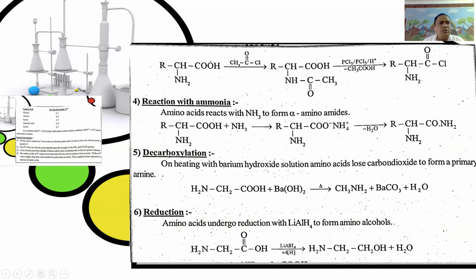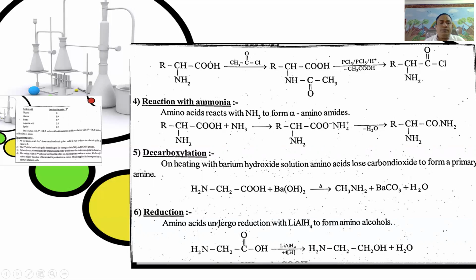Next, decarboxylation. Decarboxylation means removal of carbon dioxide. Here, on heating with barium hydroxide solution, amino acids lose carbon dioxide to form primary amines. That is, glycine CH2NH2COOH plus barium hydroxide upon heating loses carbon dioxide to give methylamine CH3NH2 plus barium carbonate plus water.